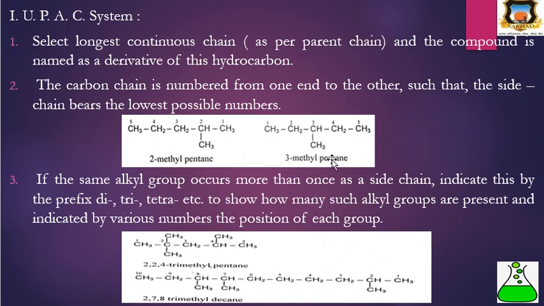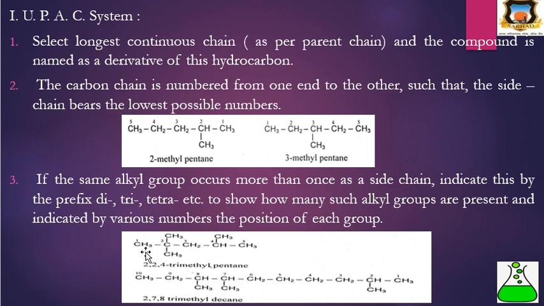In the second example, it is a symmetric structure. Therefore, we can number from this end or this end. In the straight chain there are a total of 5 carbon atoms and at the third carbon the methyl substituent is present. Therefore, 1, 2, 3, 4, 5. This carbon is third. Therefore, 3-methyl, and the 5 carbon alkane is pentane. Therefore, 3-methylpentane. If the alkyl group occurs more than once as a side chain, indicate this by the prefix di, tri, tetra,